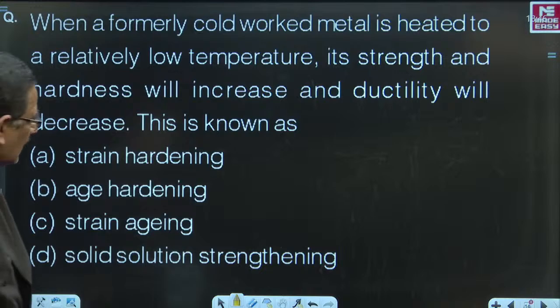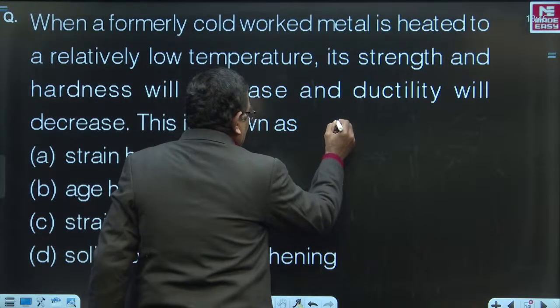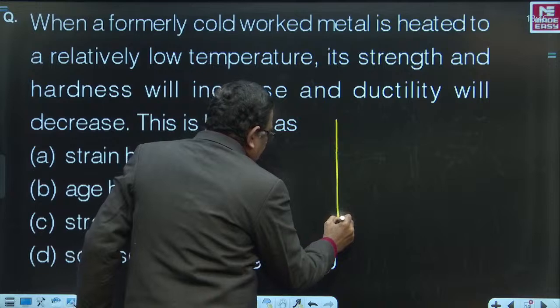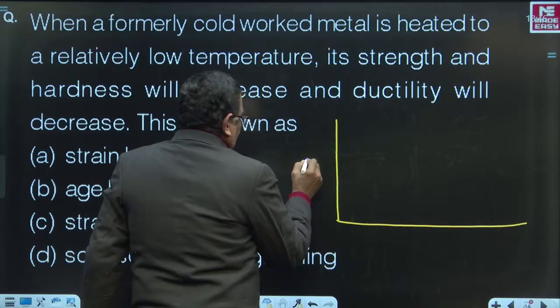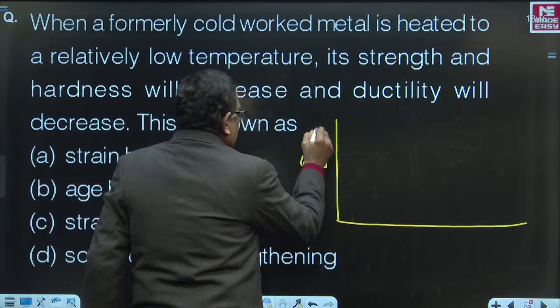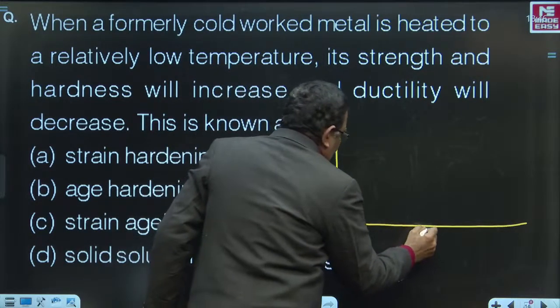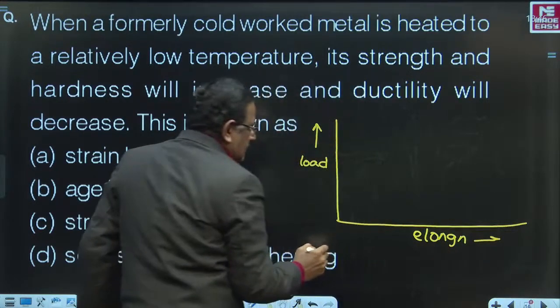Let me try to show you here, friends. Stay with your attention, please. Here is the load versus elongation diagram for a low carbon steel.